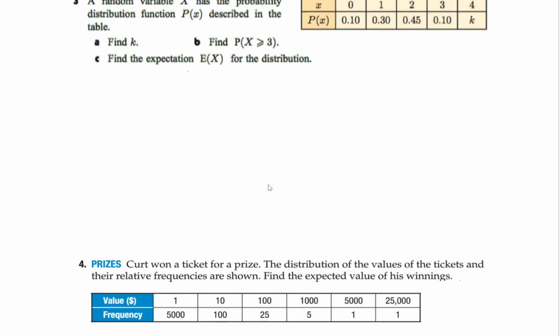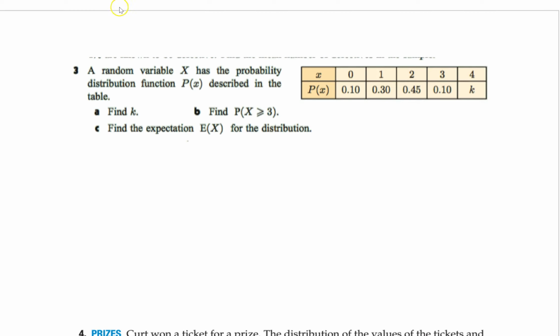So this next one. The first question is, it's a random variable, right? So here's our variables, here's our probability. So odds of getting 0 is 0.10, odds of getting 1 is 0.3, and so on. First question is find K. Now, if we talk about this a little bit. Remember, your probabilities have to all add up to be 1. If you add all these up, it should equal 1. So that's the first thing we're going to do. Find our K.